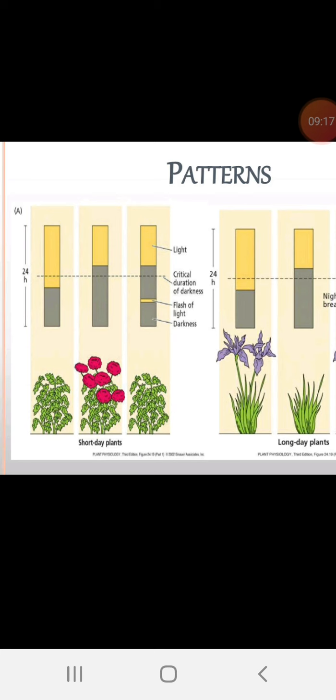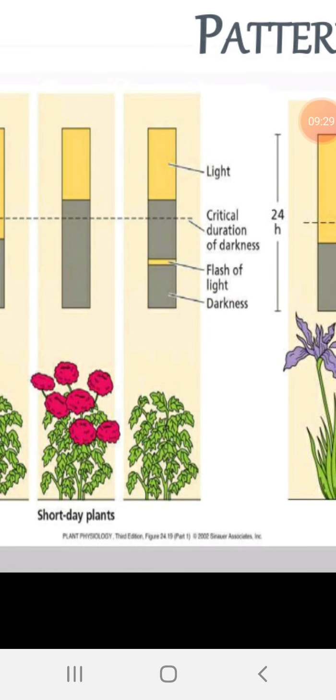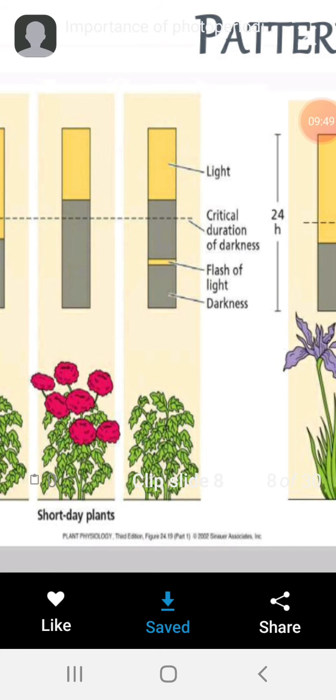When it is exposed to the longer night period, they flower. Here in the short day plant, you can observe the red colored flowers in the middle. Like that in the third one, as I said, if the dark critical period is interrupted by a flash of light, there is a small band of yellow color, an interruption of the dark period, they won't flower again. That is why they are said to be short day plants.